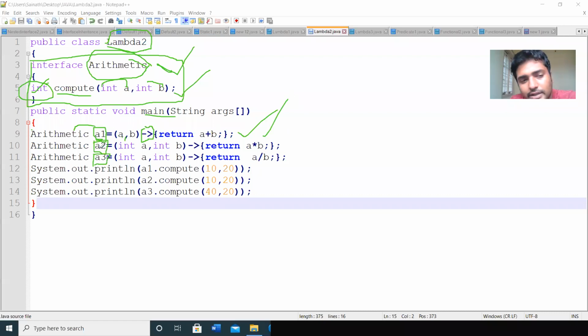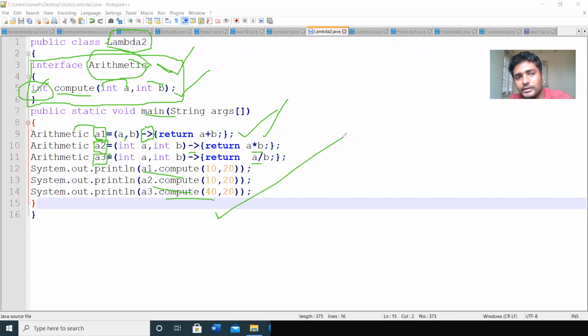I am creating an object of type arithmetic, A2. So in this, I am passing the 2 values, int A comma int B, lambda symbol, and returning the multiplication, A into B. So I am calling the objects. I am invoking the methods, A1.compute, A2.compute, A3.compute. I am passing the parameters.